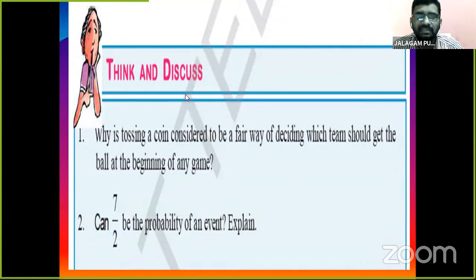So children, here some problems are there, so we discuss them. See children, why is tossing a coin considered to be a fair way of deciding which team should get the ball at the beginning of any game? In every game we toss a coin.